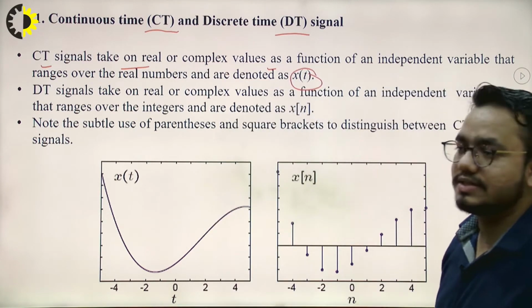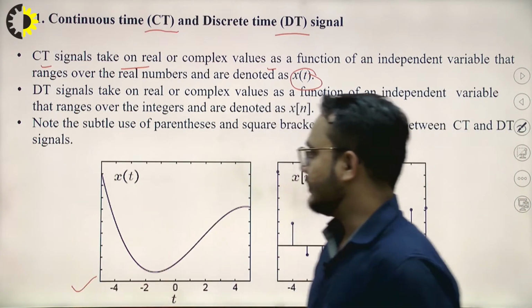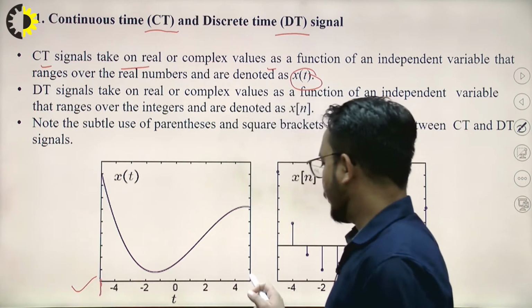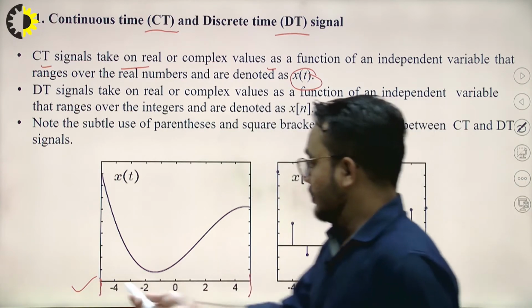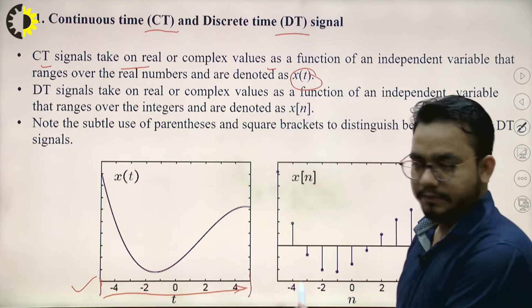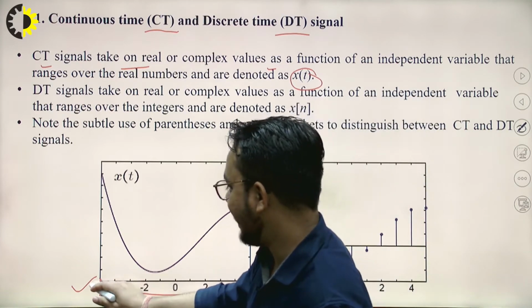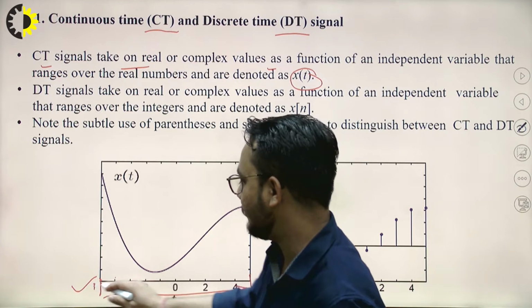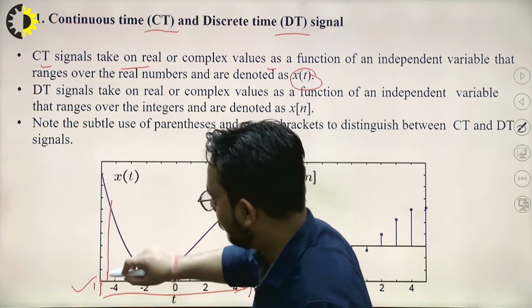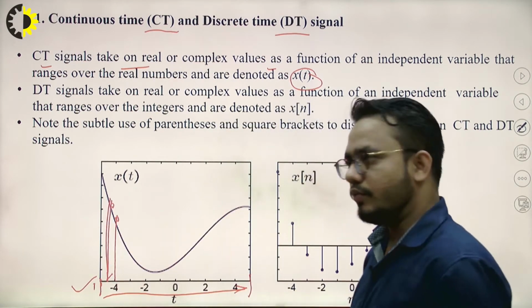Okay, so what does this mean? This means that if you have a signal like this, from this point to this point, a number of values are available within this frame, and for each value, if we talk about from -5 to -4 to -3, at each value we will get some amplitude.